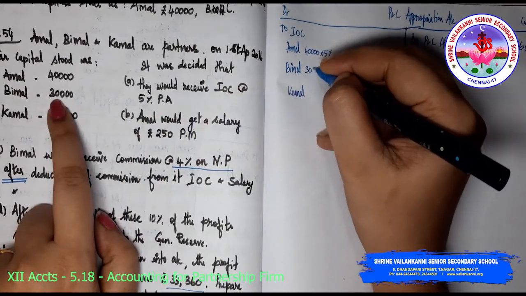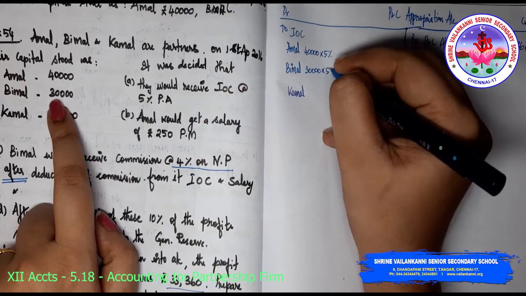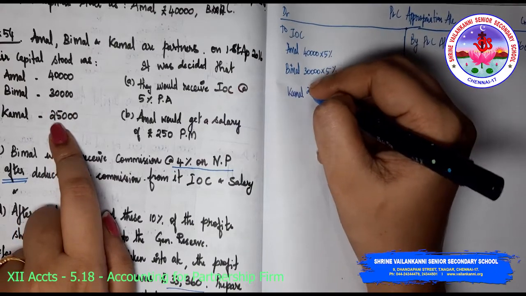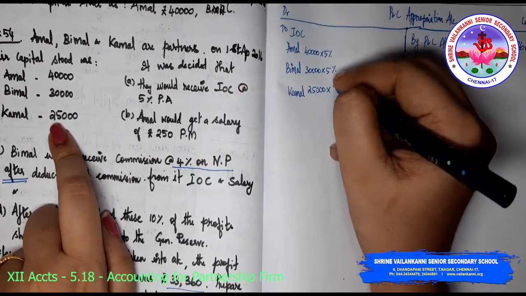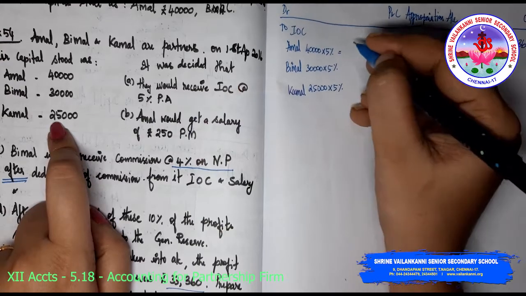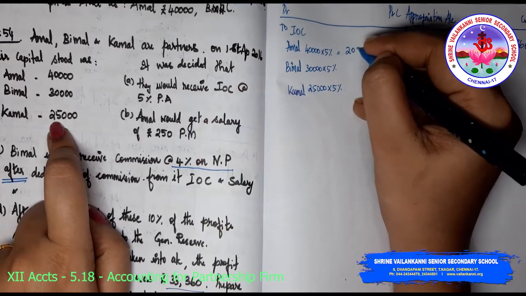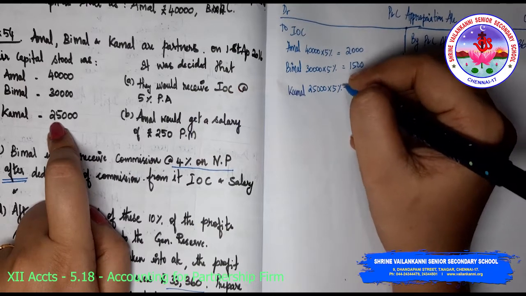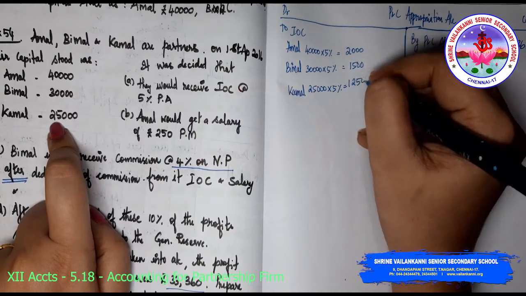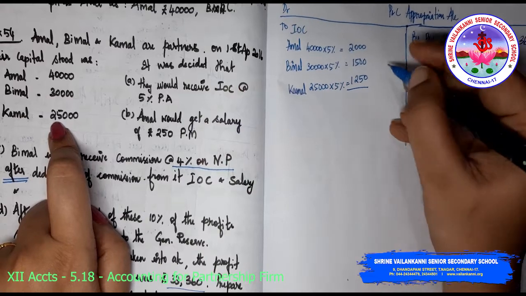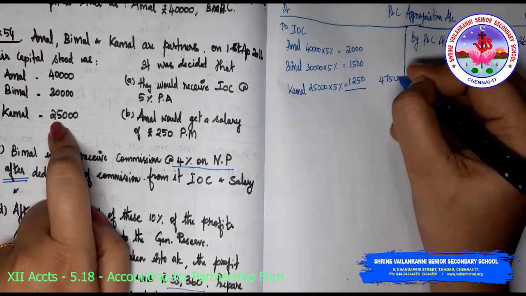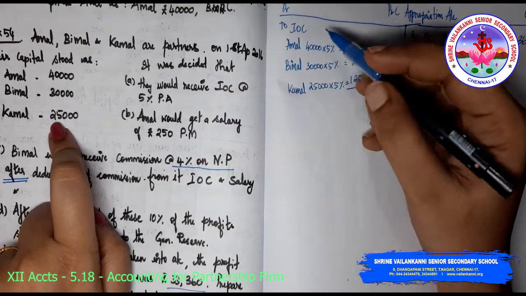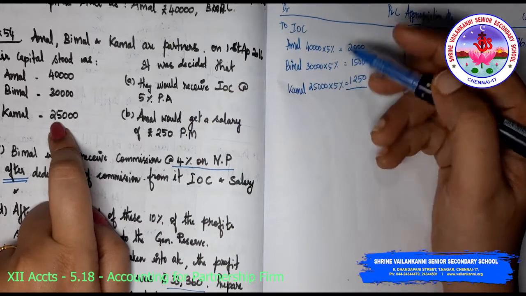Here 30,000 into 5%. 25,000 into 5%, which will be 2,000, 1,500 and 1,250. So totally 4,750 will be the interest on capital.